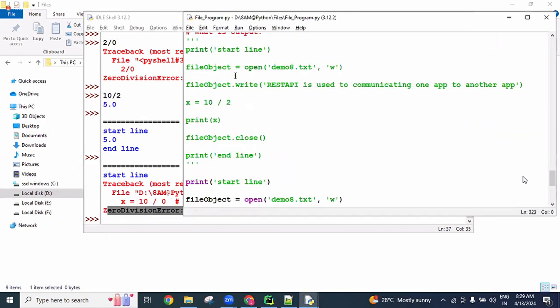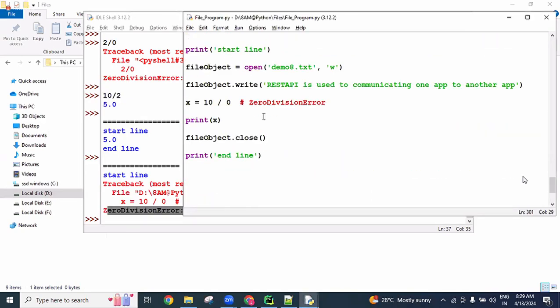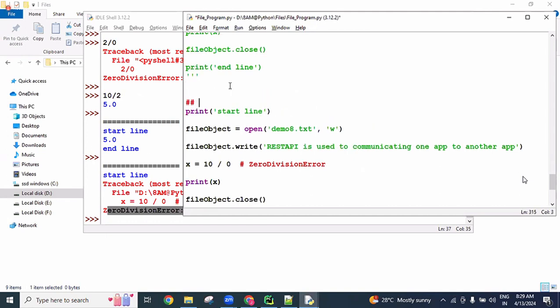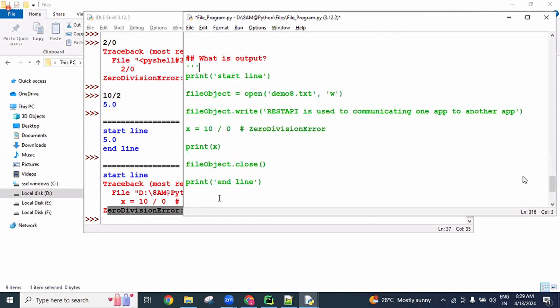Okay, now coming to our coding. Here demo 8 is there, and I'm using demo 8. Here a problem is there: we are unable to see this data. So, to overcome this problem, that's all you need to understand, guys, when you are doing practice.